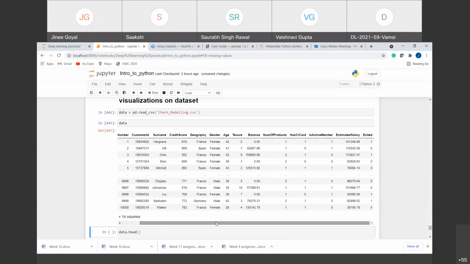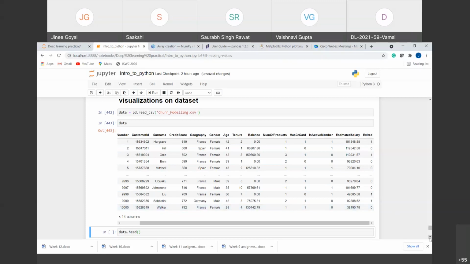So the next is credit score, geography, gender, that is whether the customer is male or female, what his age is, right? For how many years the customer has been with the bank, right? How much balance, the average balance he or she maintains, right? The number of products, whether he has a credit card or not, whether he's an active member or not, right? The estimated salary, and the last one tells us whether the person has exited or not. 1 means exited and 0 means the person is still with the bank, right?